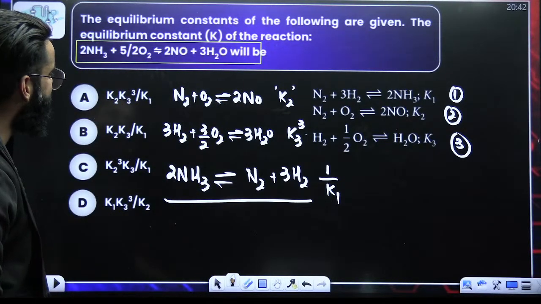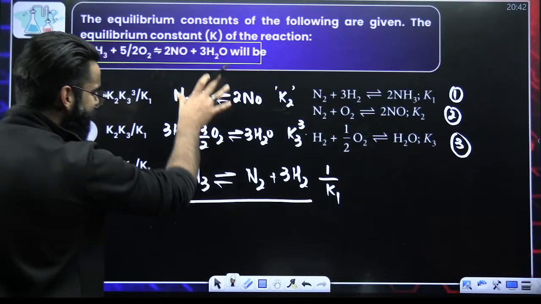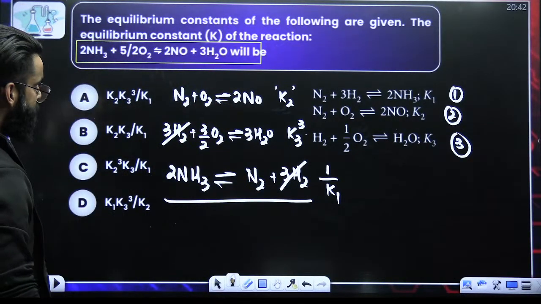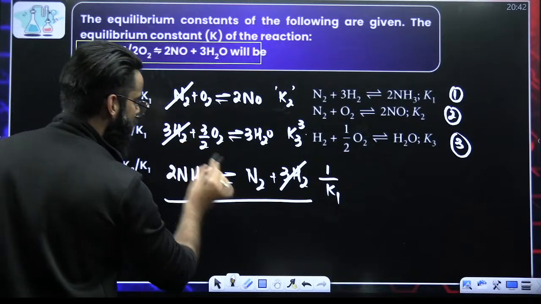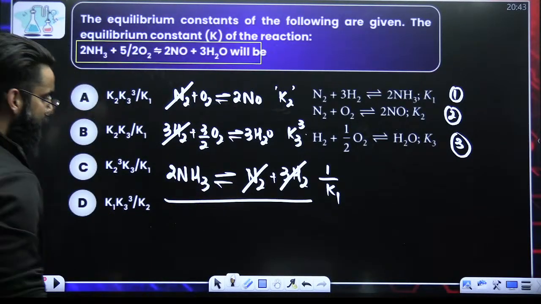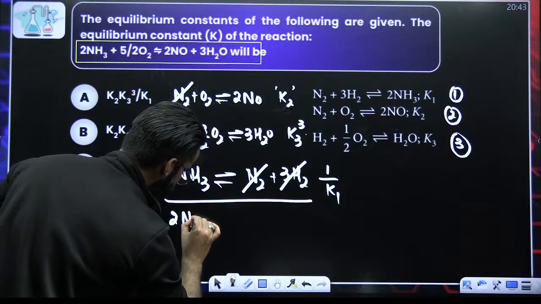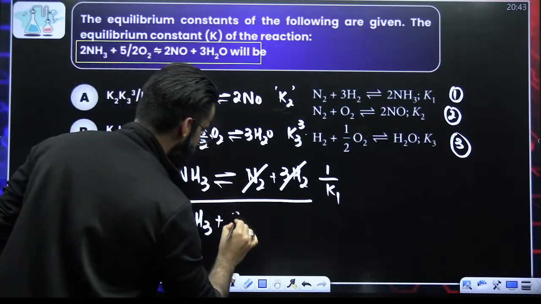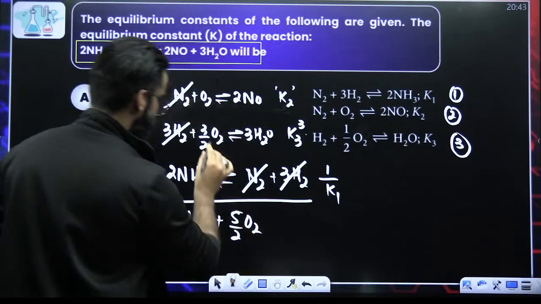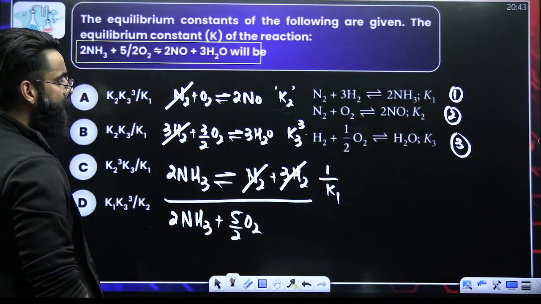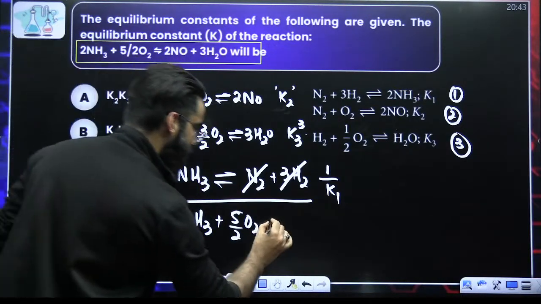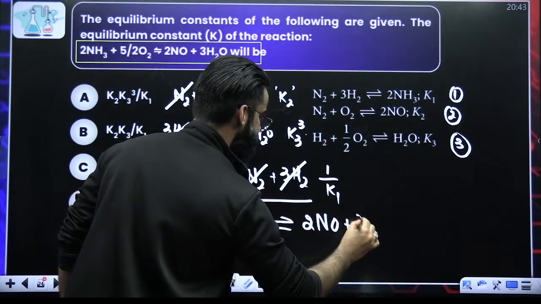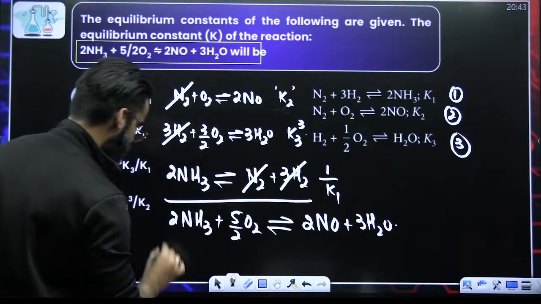And see what all things will get cancelled out. So when you add these 3 reactions, this 3 times H2 and 3 times H2 get cancelled out, right? This N2 and this N2 get cancelled out. What am I left with? 2 times NH3 plus 3 by 2 O2 plus O2, which makes it 5 by 2 O2, gives, on this side, 2 times NO plus 3 times water, right? Do you see this reaction?